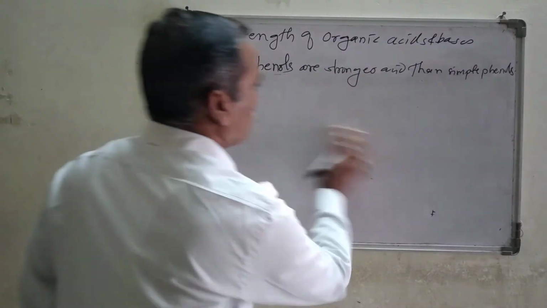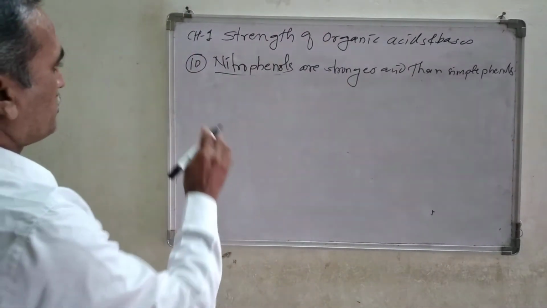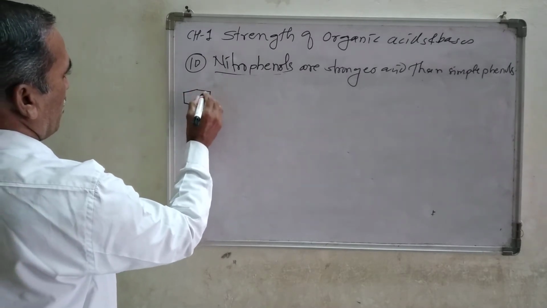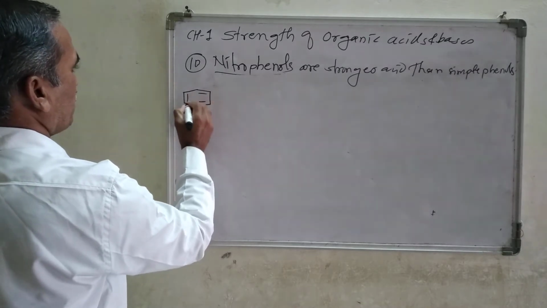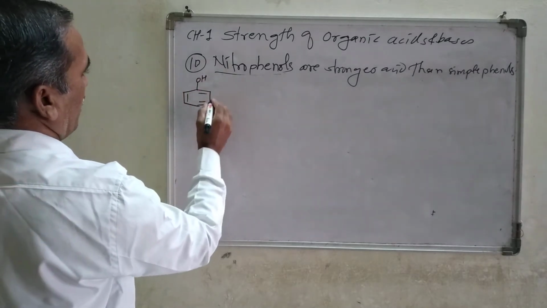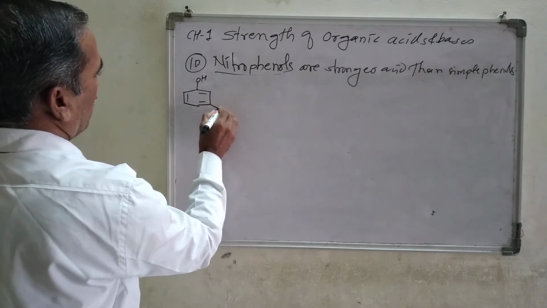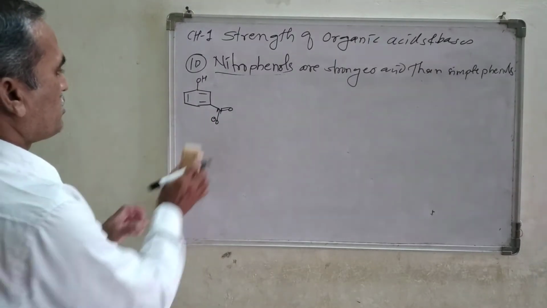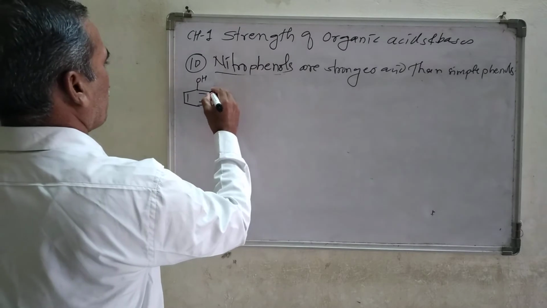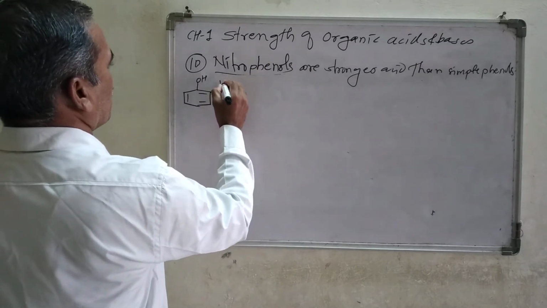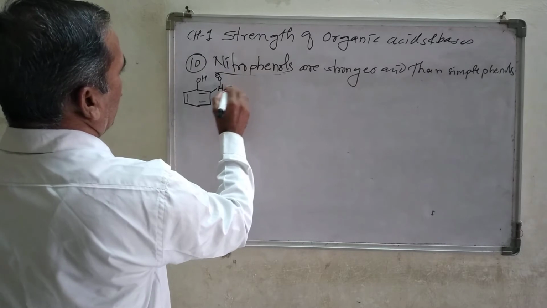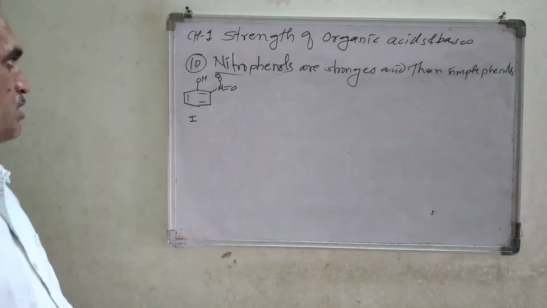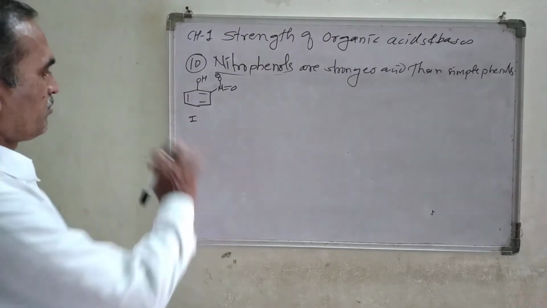Now here, the first one is orthonitrophenol. Orthonitrophenol, I am putting, suppose, a double bond this side, OH, and the nitro group must be written like this, N double bond O minus, right? Sorry, this is orthonitrophenol here, N, O minus and then double bond O. This is structure number one, you can call it. After the dissociation, it forms a phenoxide ion.